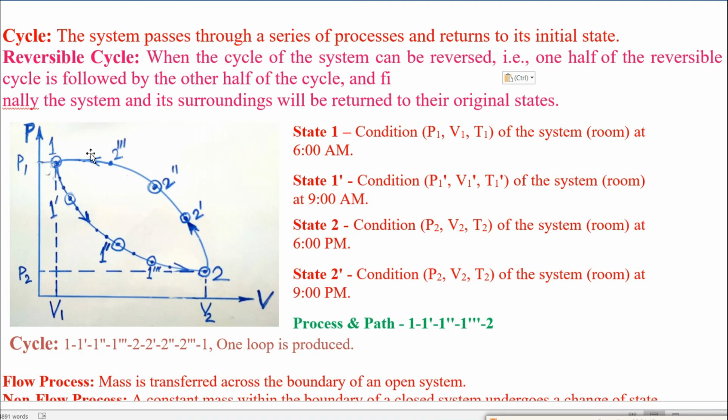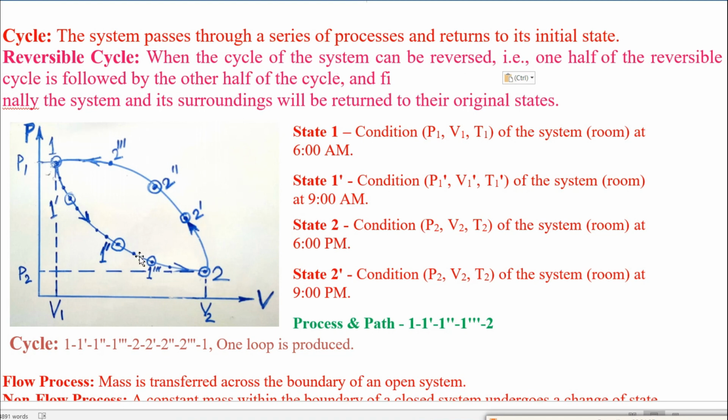We are not saying here that the surroundings are returning to their initial state. The surroundings may not return. If the surroundings also return to their initial state, then this cycle will be called the reversible cycle.